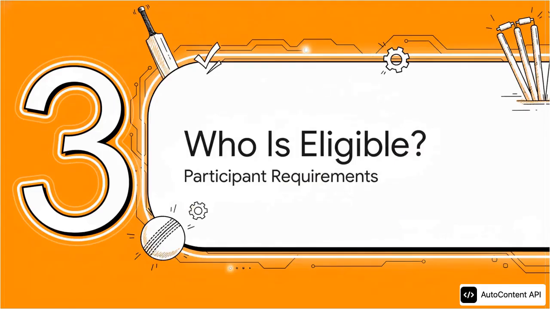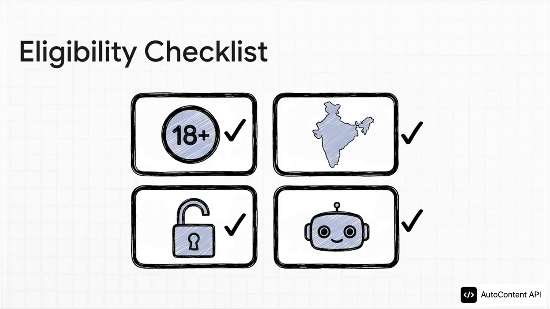All right, so you know how to enter. The next big question is, can you enter? Let's talk about who's eligible, because there are a few important boxes you'll need to check. Okay, here's the checklist. First, you've got to be 18 years of age or older. You also need to be a resident of India, with the exception of Jammu and Kashmir. Next, your Instagram account has to be public, not private. And finally, you need to be a registered OpenAI user. If you can say yes to all of those, then you are good to go.